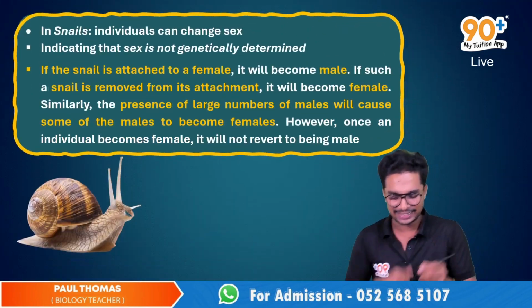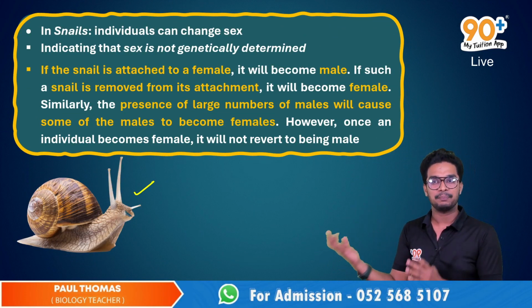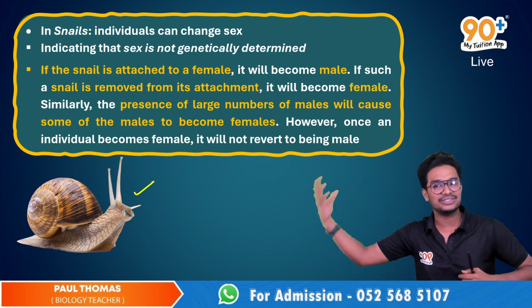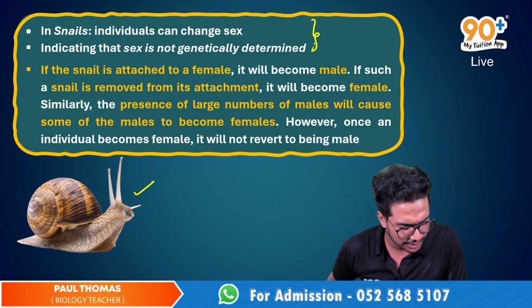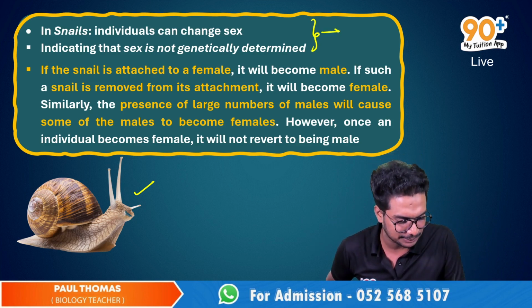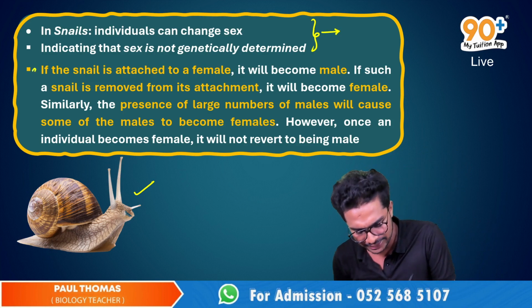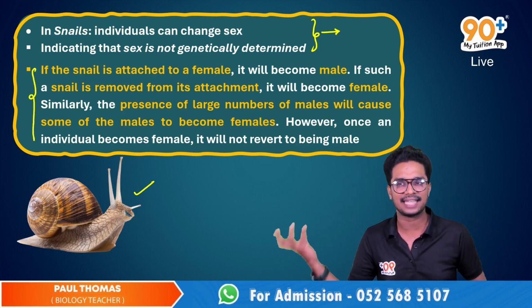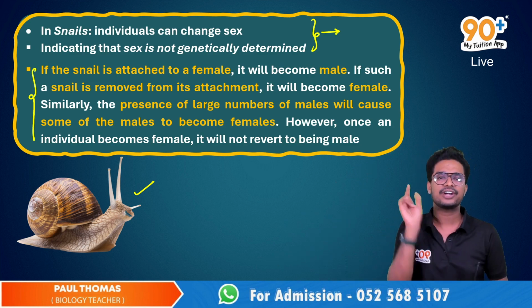The next example is the snail. In snails also, sex is not genetically determined, and the individual has the ability to change its sex. These are the only two points mentioned in your textbook, but I will add two more points as well. If you write or study this answer regarding snail sex determination, that will be an additional feather in your cap.